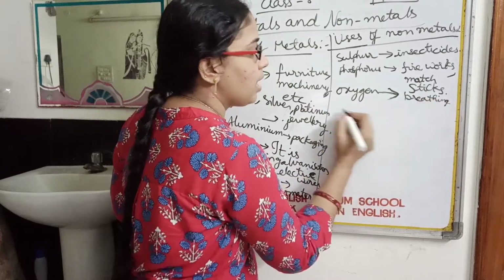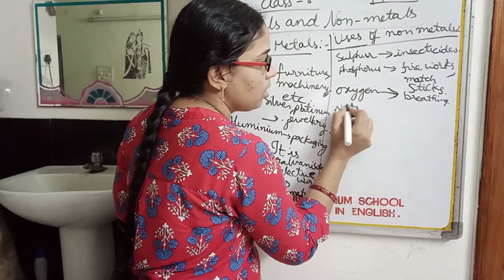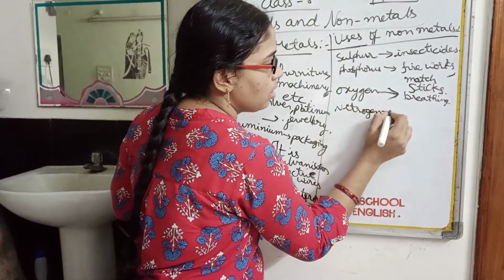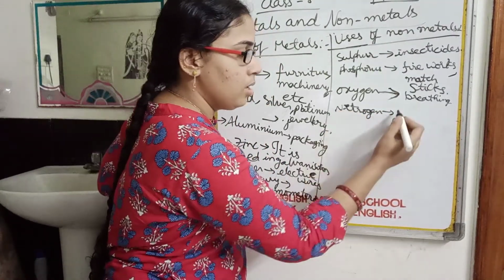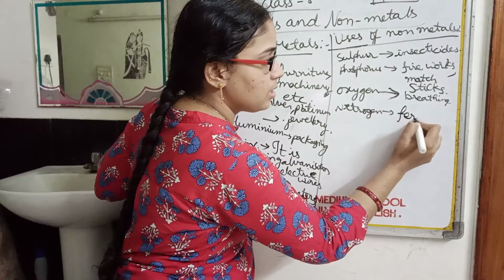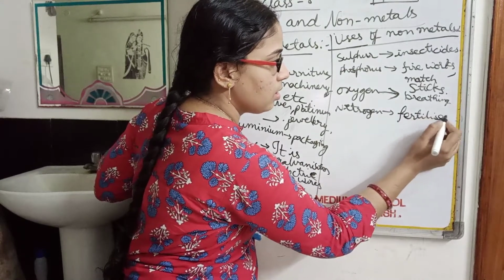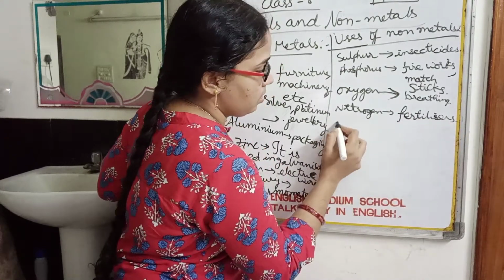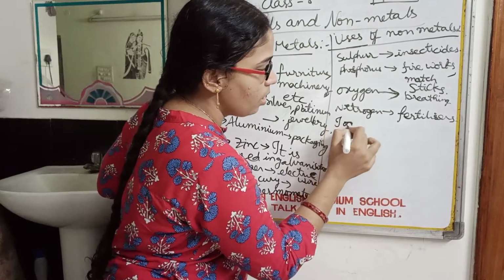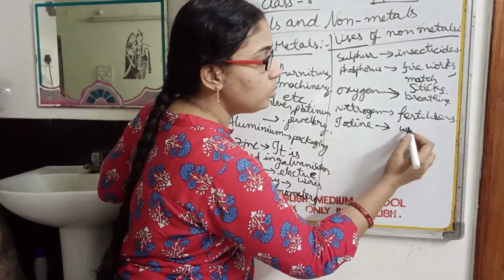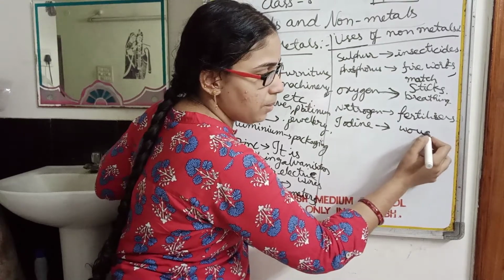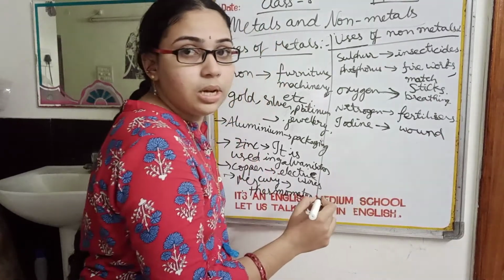And the next thing is nitrogen. Nitrogen is used in fertilizers. Iodine is used as an antiseptic on wounds.